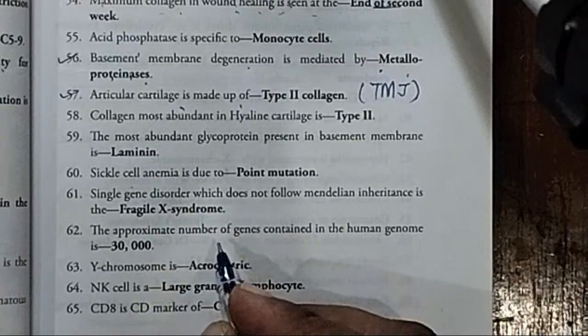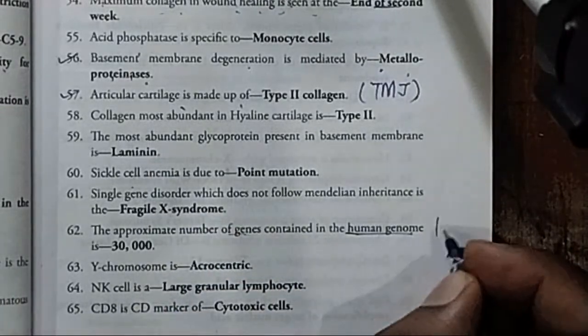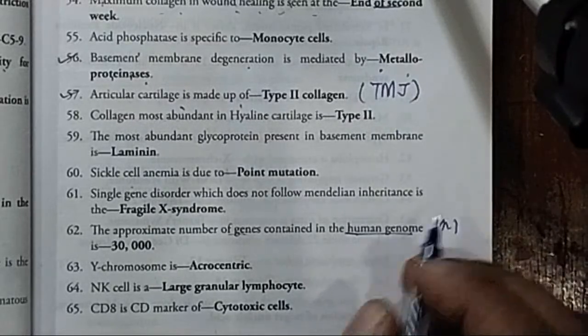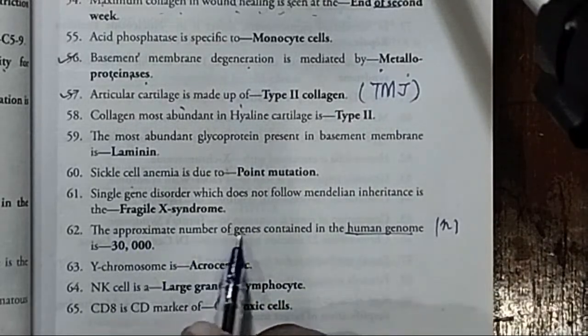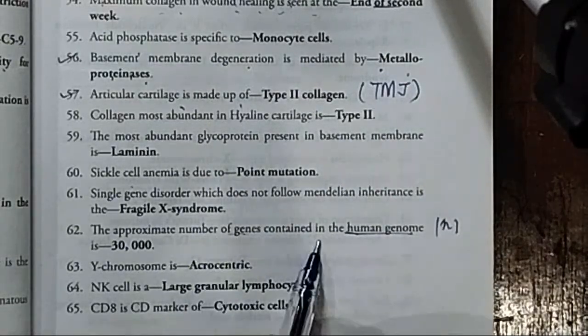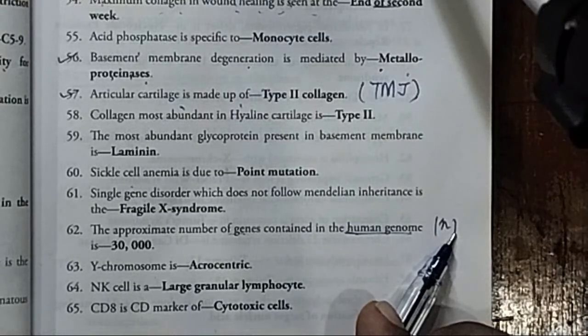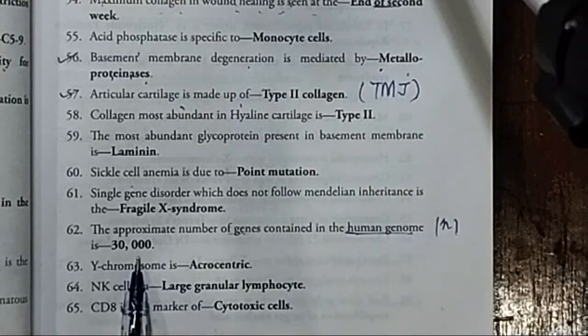The next important MCQ is the approximate number of genes contained in a human genome, which is 30,000. So students, do remember, the human genome consists of a haploid set of chromosomes. The approximate number of genes contained in the haploid set of chromosomes in human beings is 30,000.